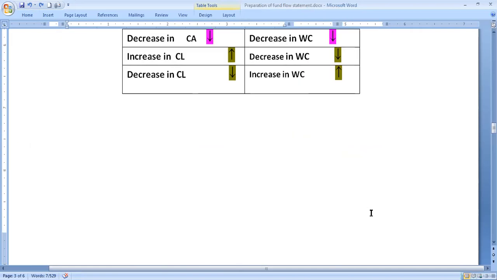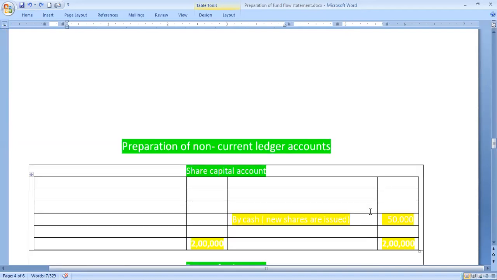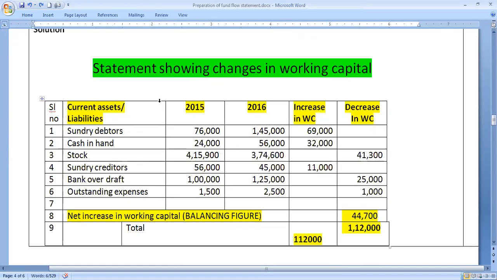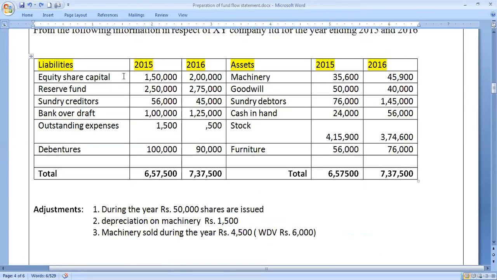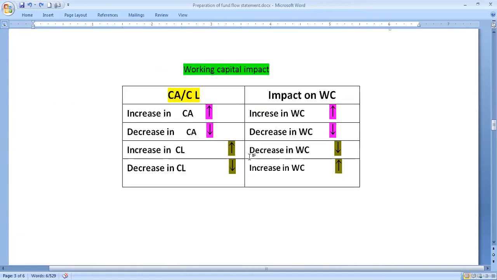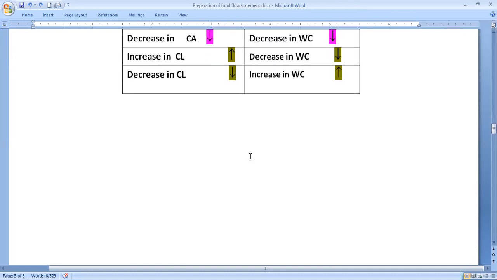Then move on to other ledger accounts which need to be prepared apart from the schedule of changes in working capital. Various ledger accounts we are going to open now by looking into the liability side and asset side of the balance sheet: equity share capital account, reserve fund account, creditors (already taken), bank overdraft also treated, outstanding expense also treated, debenture account, machinery account, goodwill account, then furniture account. We are opening only adjustment-oriented ledger accounts. Remaining ledger accounts we write directly, without opening ledger accounts, directly in the fund flow statement.